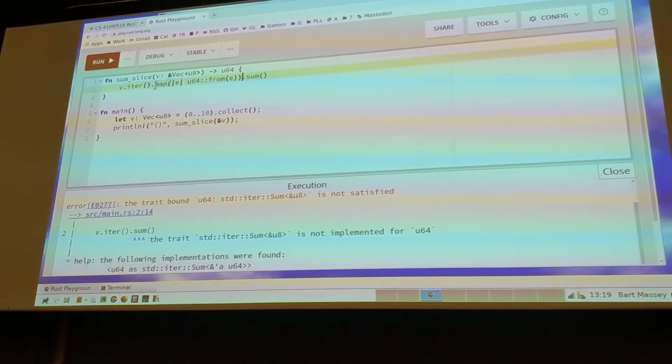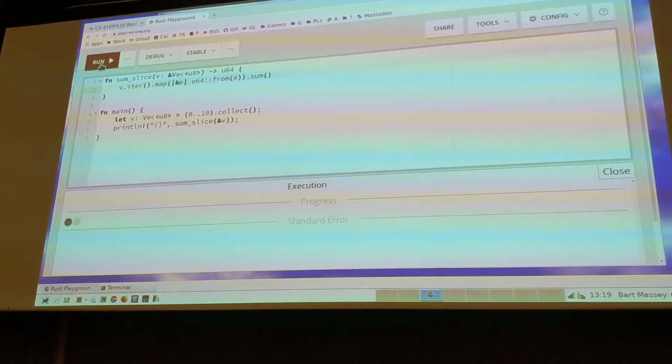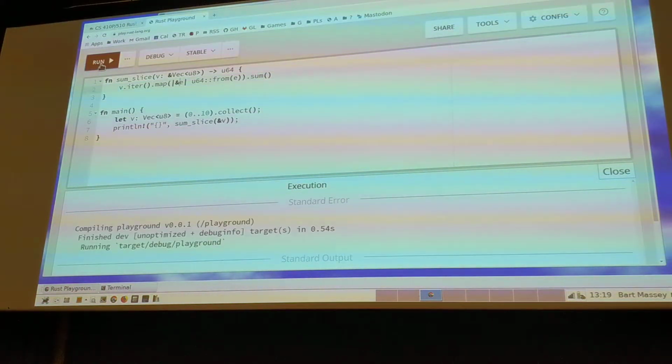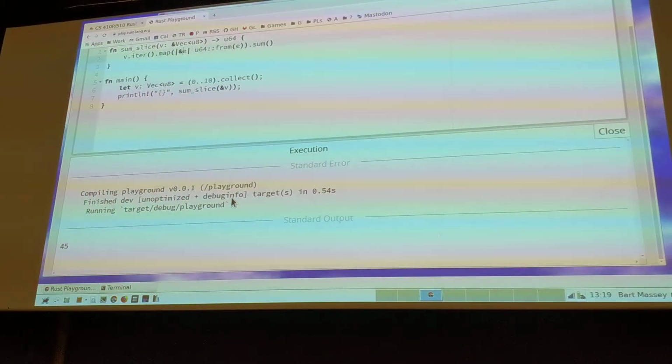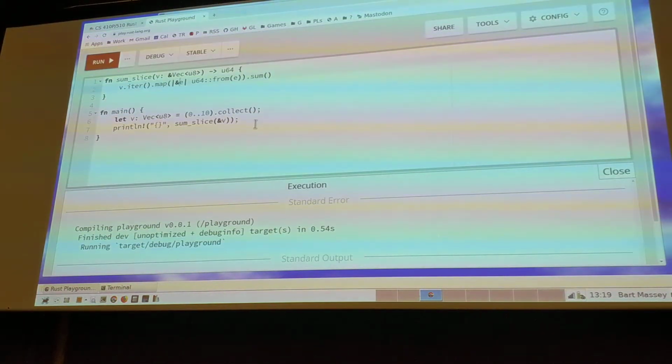I think it's not going to compile. Why is it still not going to compile? Oh, because there's still a reference problem, because map takes the address of a thing. Well, let's just pattern match that address right off there. Let's see what we get now. Hey, we debugged our code. And the sum of the numbers from 1 to 10 is indeed 45. So it even produces the right answer, which is nice.